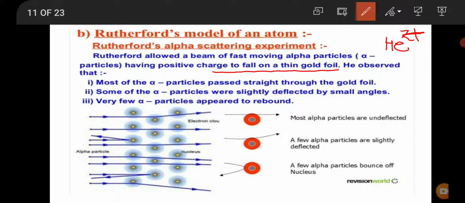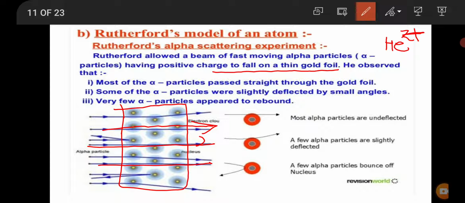And he observed that most of the alpha particles pass straight through the gold foil. You can see that most of the radiations pass straight through the gold foil. This is the gold foil shown here. Gold foil contains atoms, and when these alpha particles are passed through it, most of them pass straight, undeflected, through the gold foil.